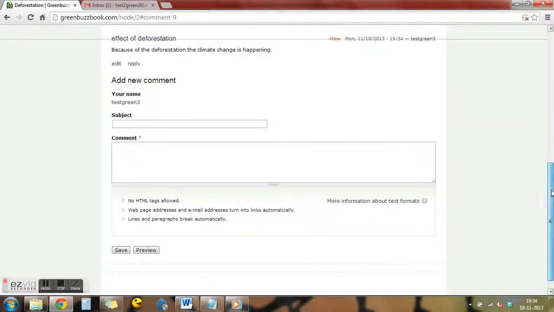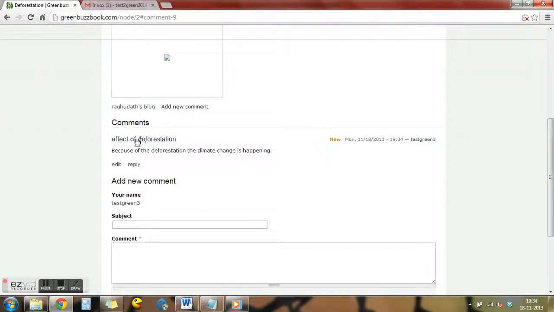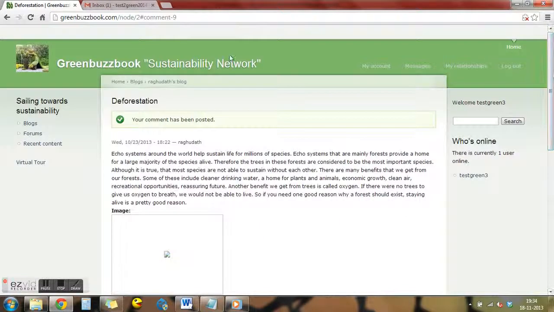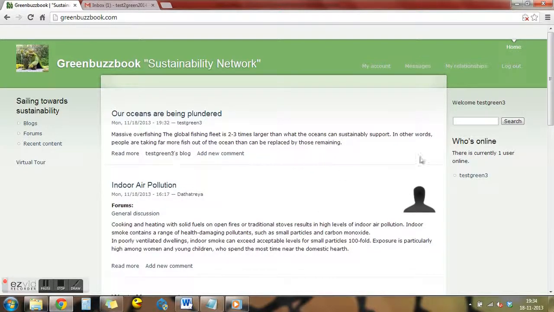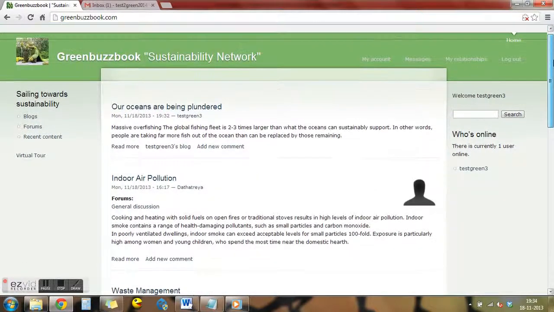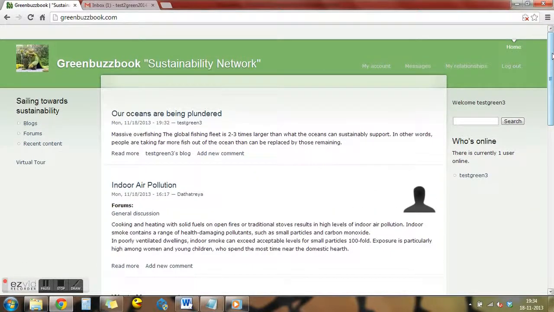Okay, now you can see here I have added a comment, the subject and the content, and anybody can reply, and if you want to edit, you can edit at any point of time. Now coming back to the main page, you can see this is about a blog. Now we have seen the blogs, how to post it and how to comment on a particular blog.